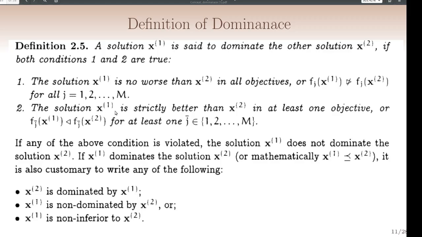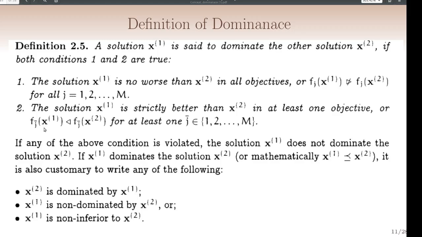Condition 2: the solution x1 is strictly better than x2 in at least one objective. For at least one objective, x1 must be strictly better than x2. Then we can say that x1 dominates x2.